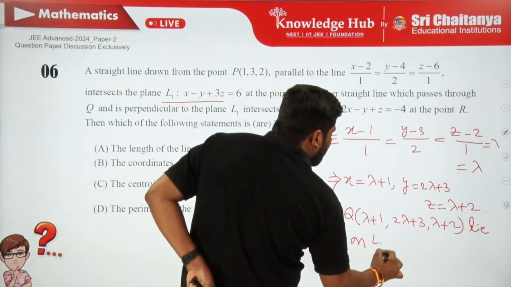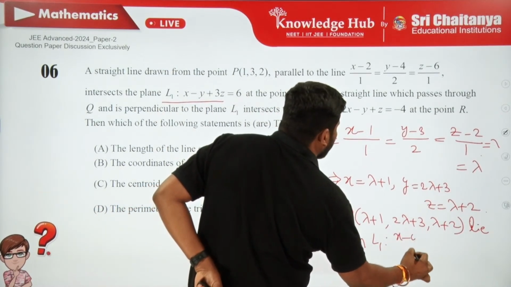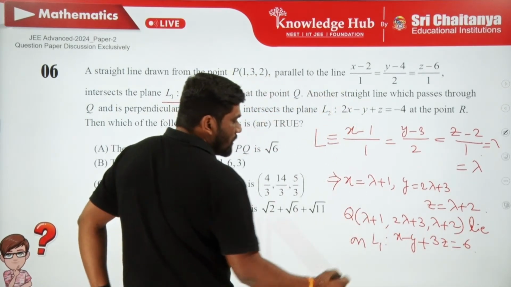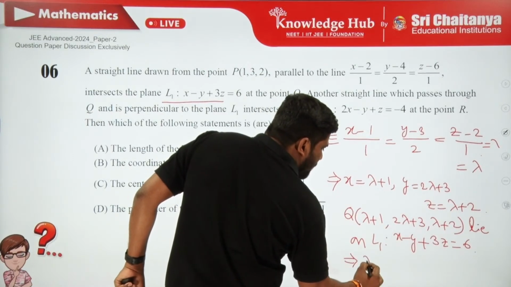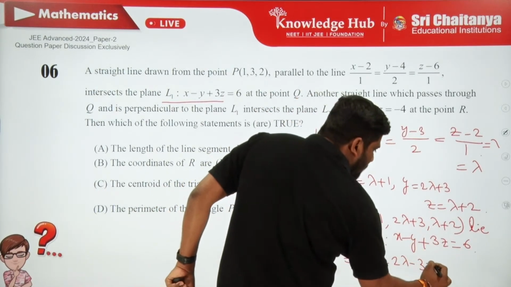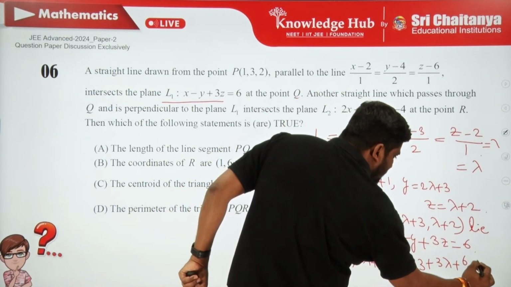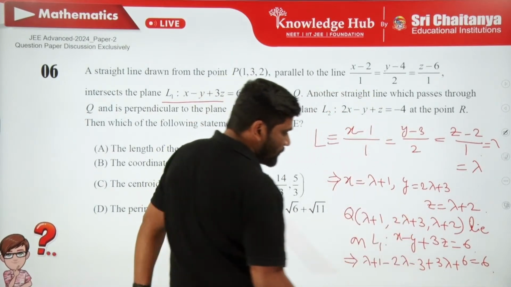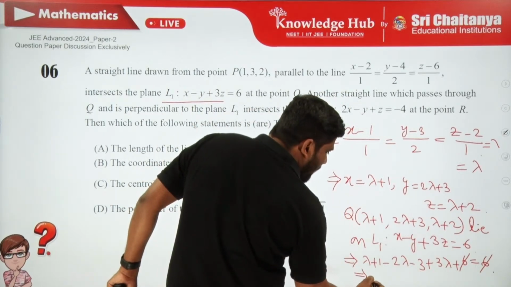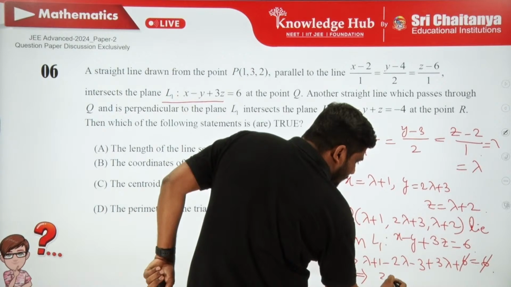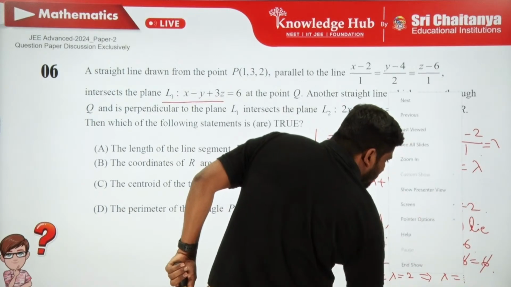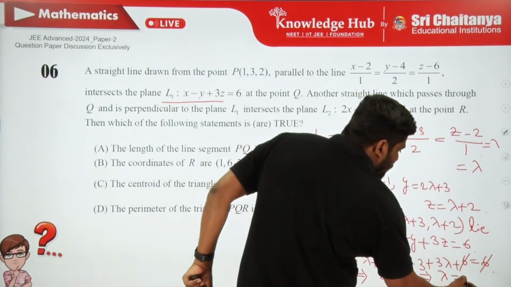So L1 means what is given? x minus y plus 3z is equal to 6. So lambda plus 1 minus 2 lambda minus 3 plus 3 lambda plus 6 is equal to 6. Clearly, this is going to be 2 lambda is equal to 2. Therefore, lambda is equal to 1.